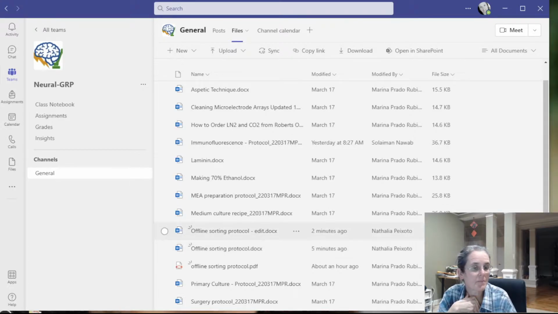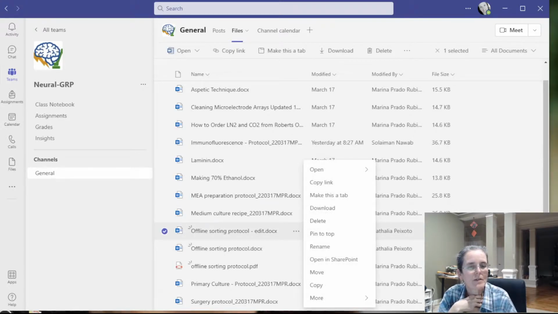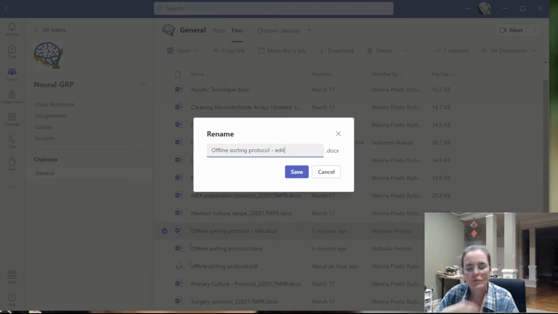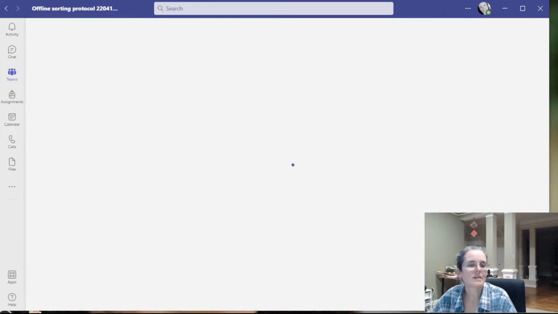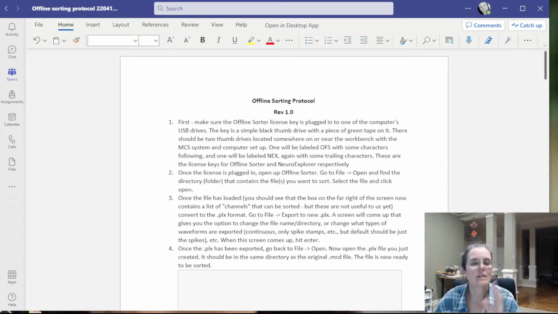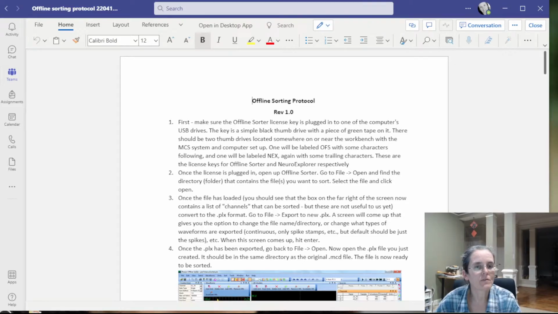I don't know which one is the latest, but these are from 2015 and 16, so I'm hoping to update them. Today Solomon and I already saw that there is a difference, so it's only for version 3. So I'm gonna open this and add it at the beginning to say in the computer. Oh, this is revision 1.